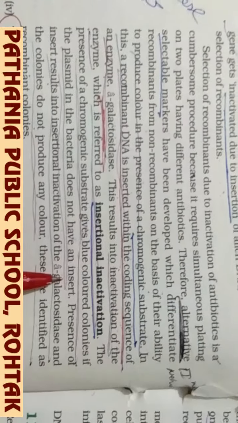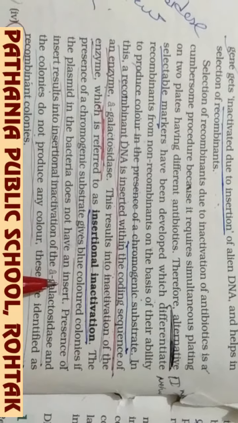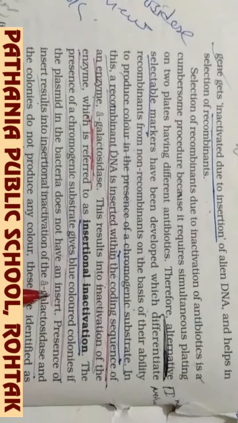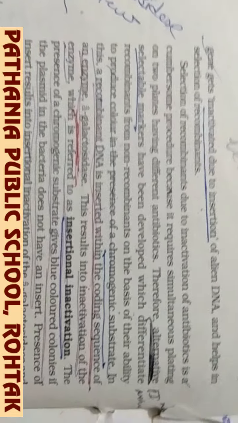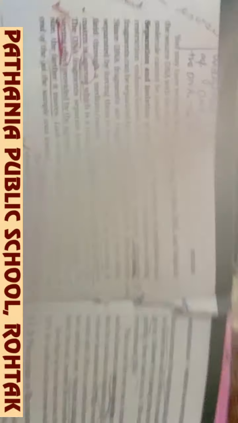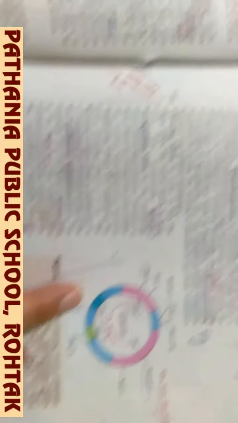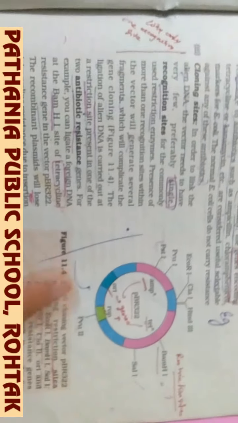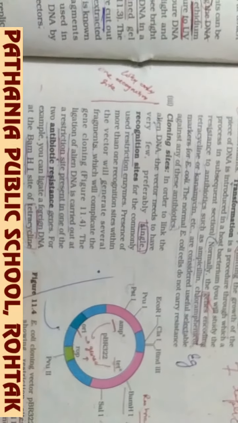So these are the two methods by which transformant and non-transformant, or recombinant and non-recombinant, can be differentiated. Along with this, we have already discussed the structure of the plasmid DNA, which is an extrachromosomal DNA. Thank you, and it is a question of 5 marks.